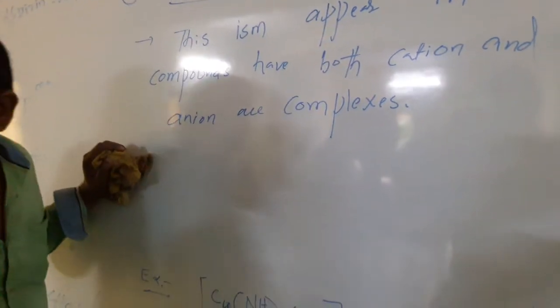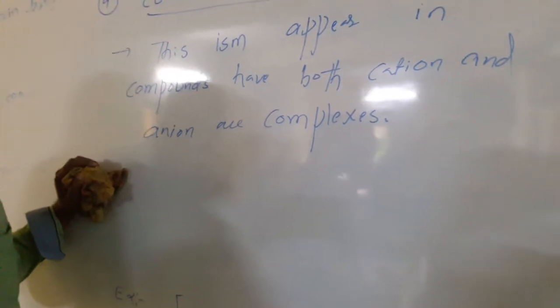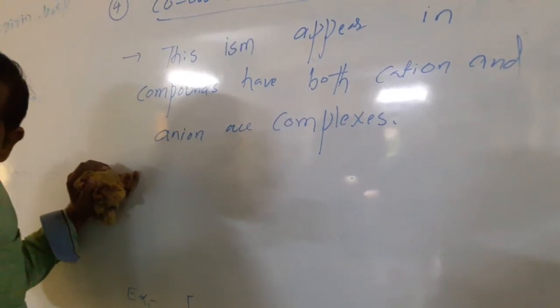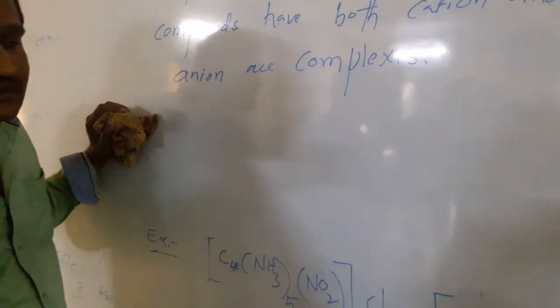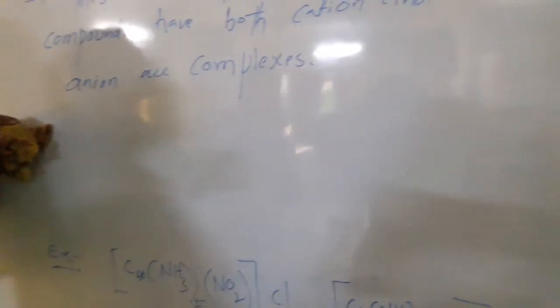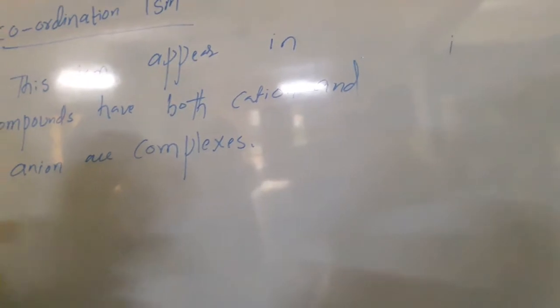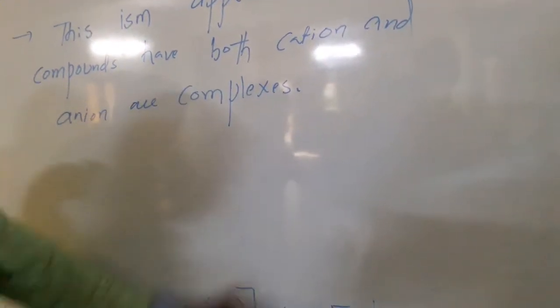Counter ions mean free ions. This isomerism arises when both the cation and the anion are complex compounds.